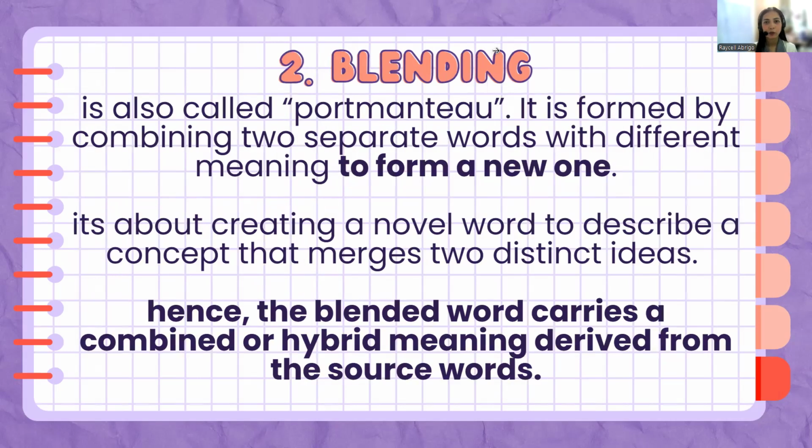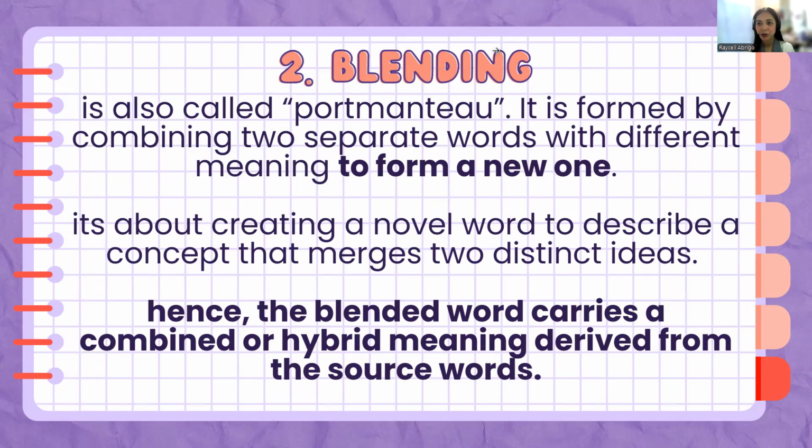Next to that, we have what we call blending. So it reads that blending is also called portmanteau rather. It is formed by combining two words with different meaning to form a new one. It's about creating a novel word to describe a concept that merges two distinct ideas. Hence, the blended word carries a combined or hybrid meaning derived from the source word. So, in blending, we are combining two words.